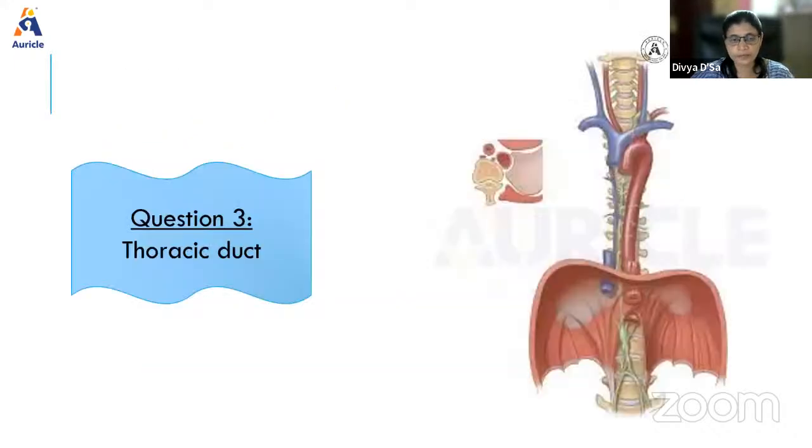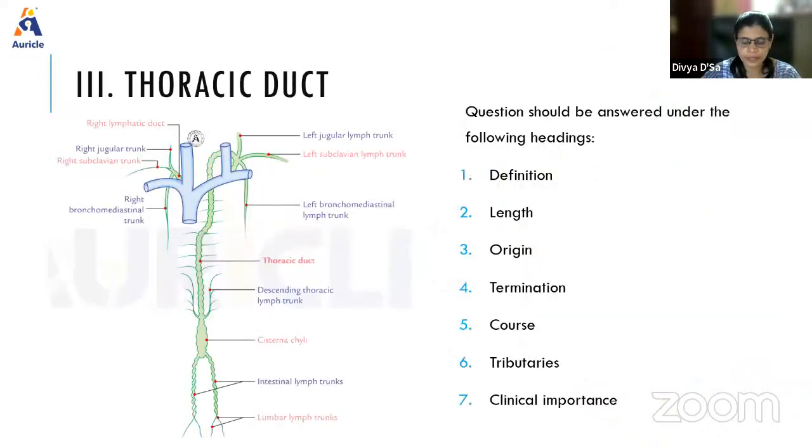Next question is the thoracic duct. So again, when you write about the thoracic duct, what are the things you are going to write? You have to write about the definition, the length, the origin, the termination, the course, tributaries, and the clinical importance. So what is a thoracic duct? First, that is the definition always.